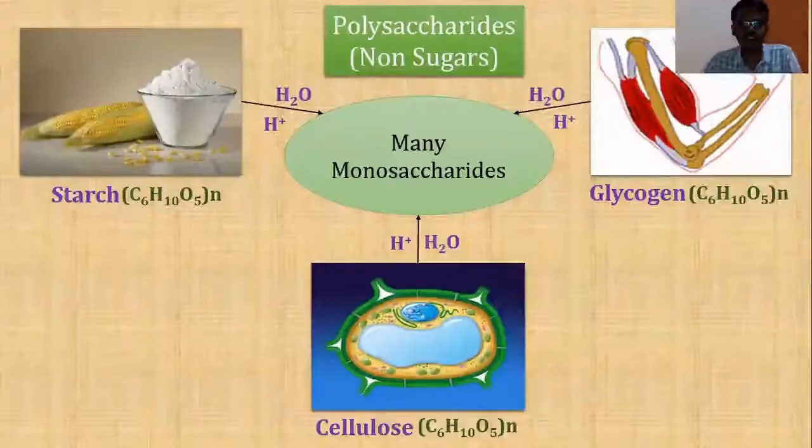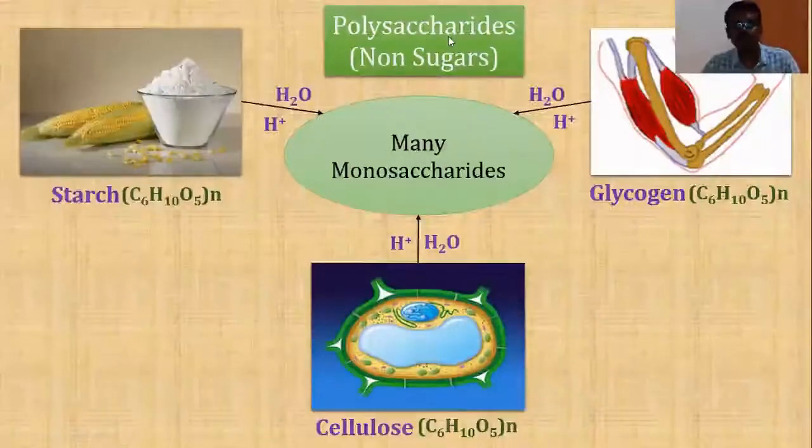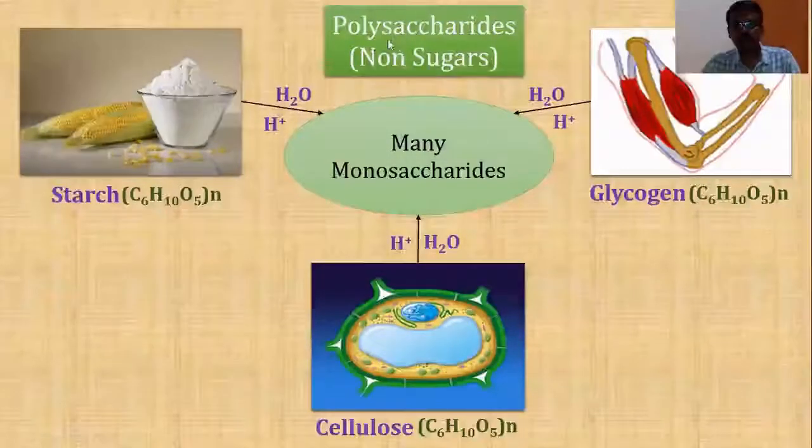Then you might ask, the term saccharide is there, and saccharon means sweet. But these are carbohydrates which do not have a sweet taste, therefore we call them non-sugars.